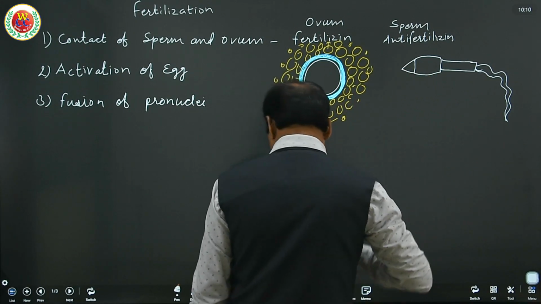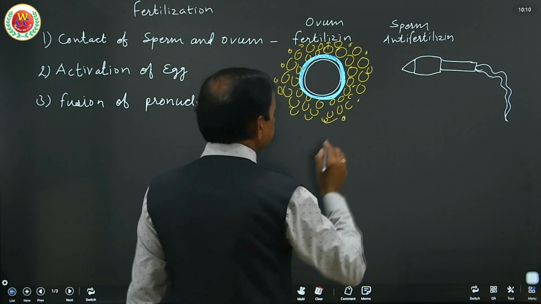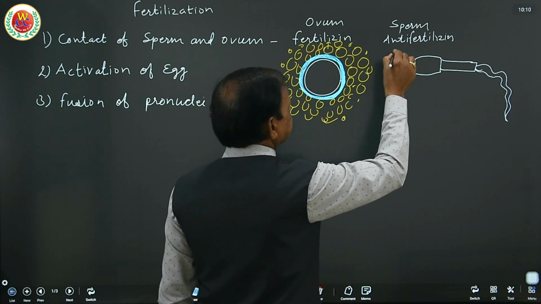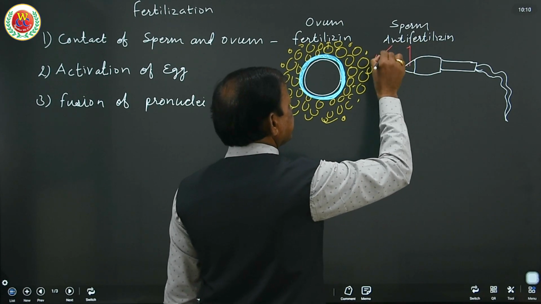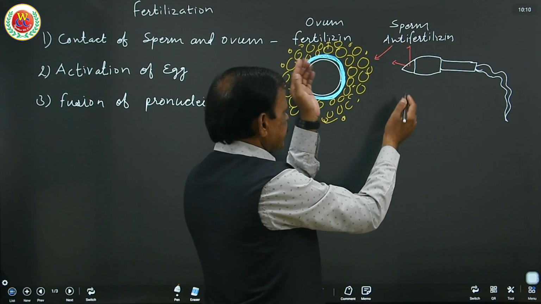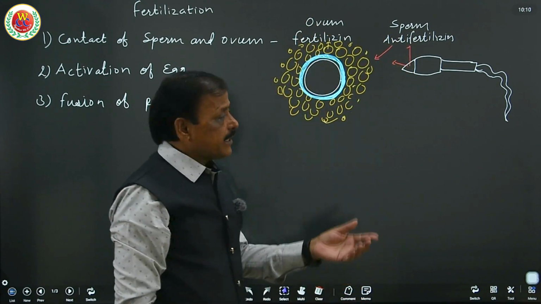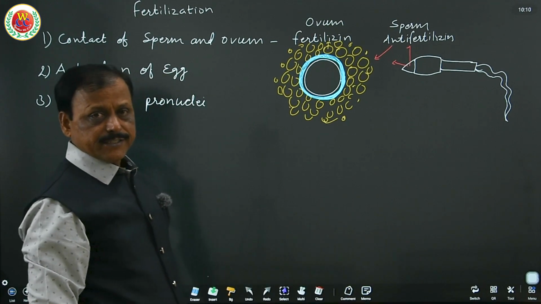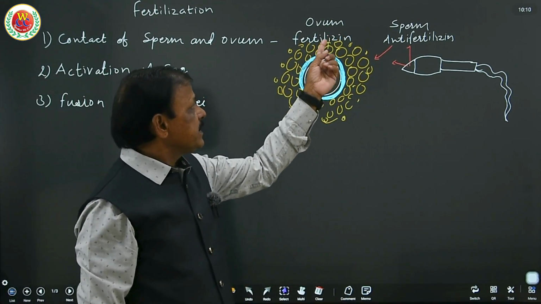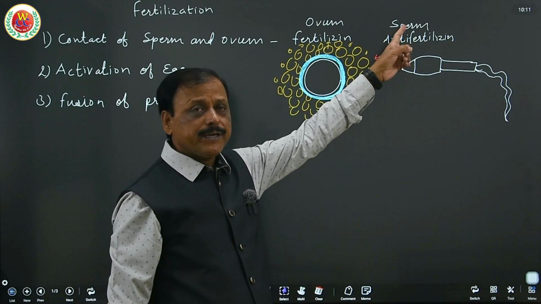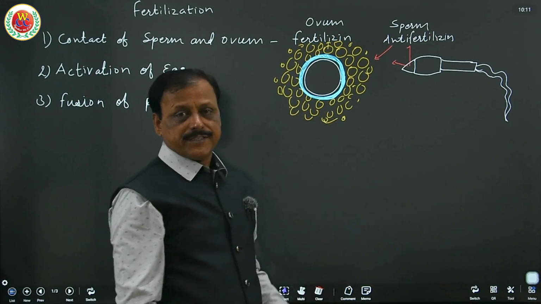This acrosome secretes anti-fertilizin. This fertilizin and anti-fertilizin enable them to come in contact, and that is very important to understand. So what is secreted by the ovum? Fertilizin. What is secreted by the sperm? Anti-fertilizin. What is their importance? To make them come in contact.